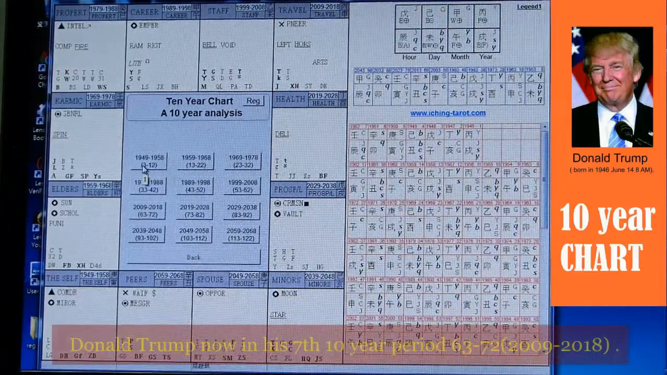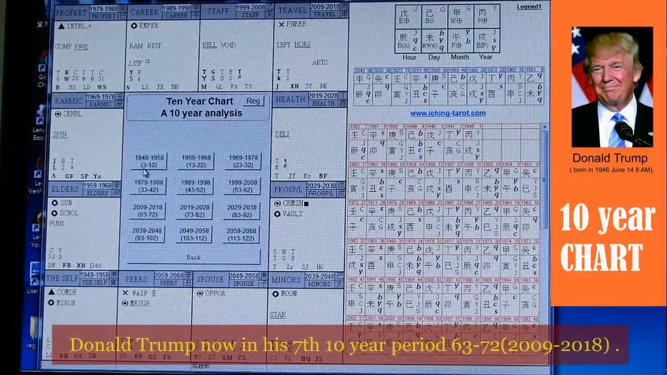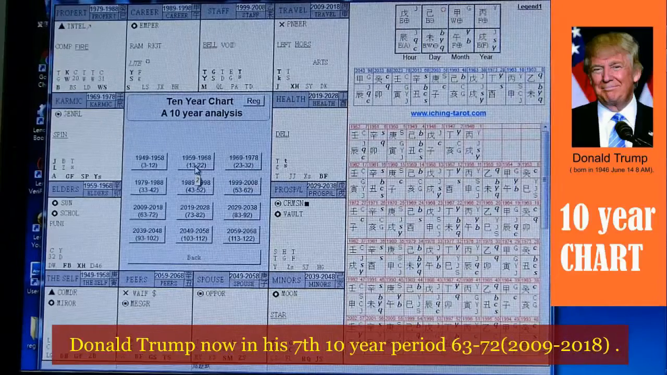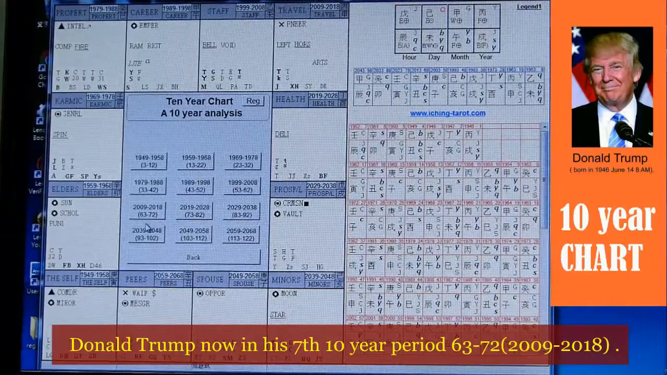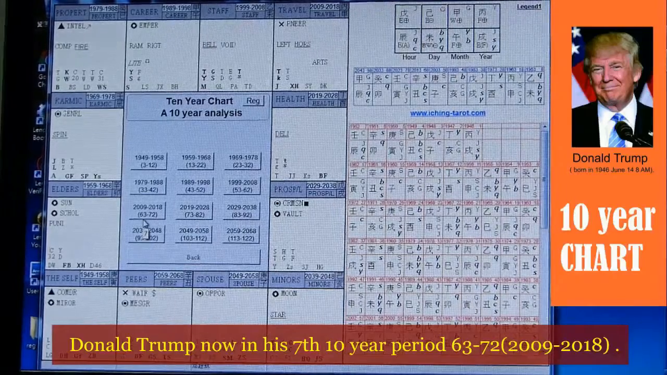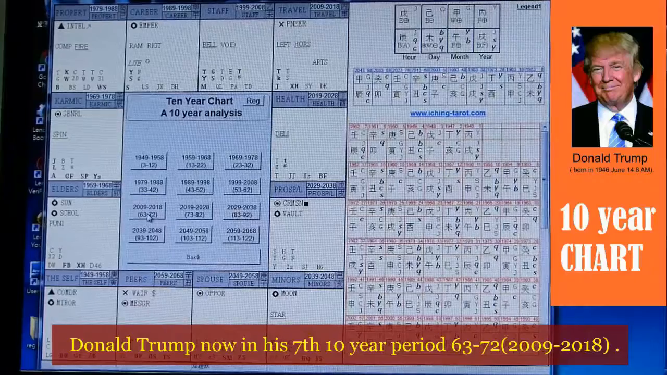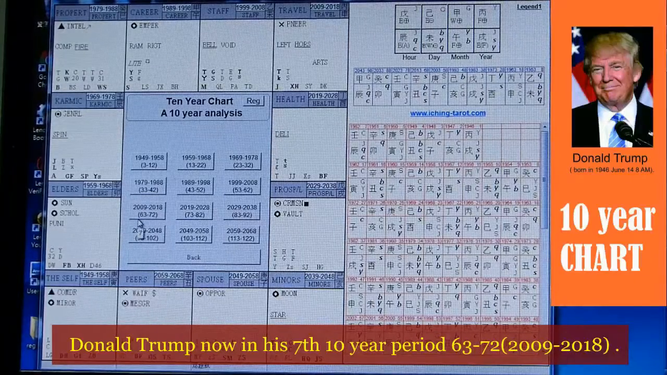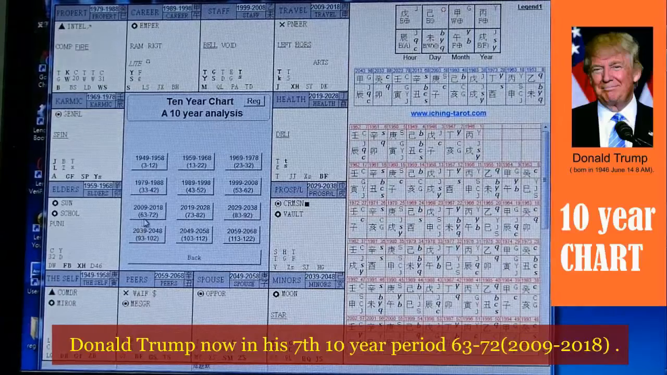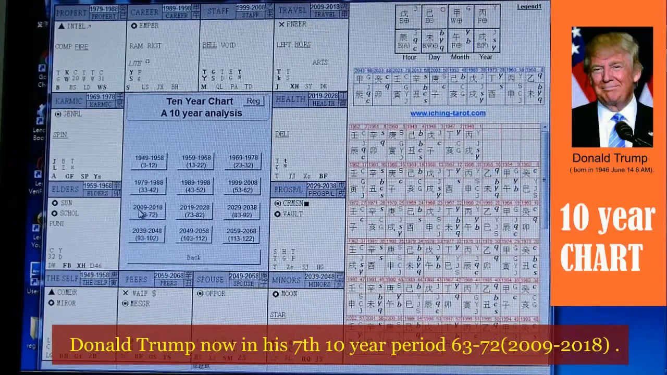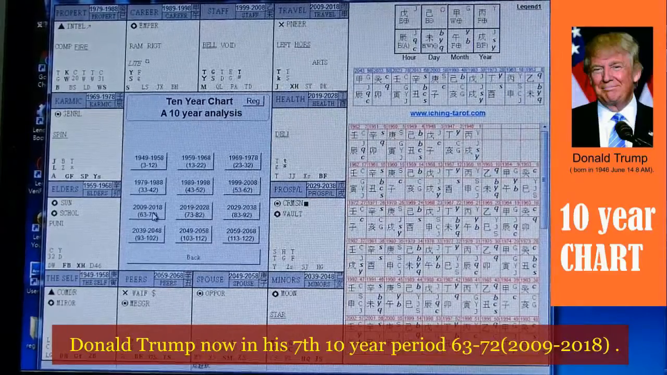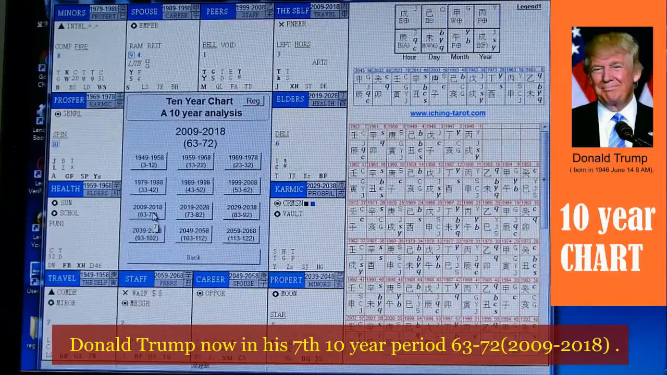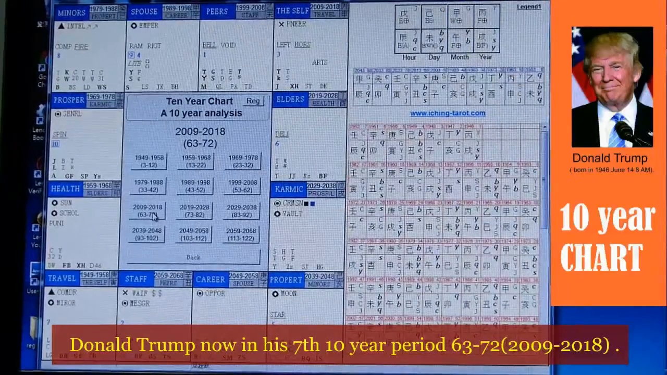Say, for example, for Donald Trump, his first 10-year stage will be from the age of 3 to 12, and then the second from 13 to 22. If we look at his current 10 years, he is now in his 7th 10-year period, from the age of 63 to 72, which corresponds to 2009 to 2018. Once we identify his current 10 years, we just press that button, and immediately the current 10-year chart will appear in front of you.